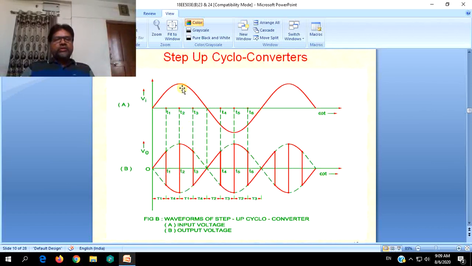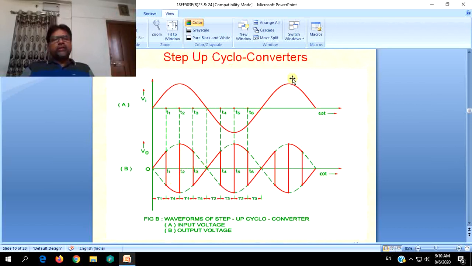But to achieve this increase in frequency, we have to operate positive and negative groups alternately. You can imagine that for achieving the half cycle from 0 to T1, the positive group is operated. From T1 to T2, that is, to achieve the negative half cycle, the negative group is operated.